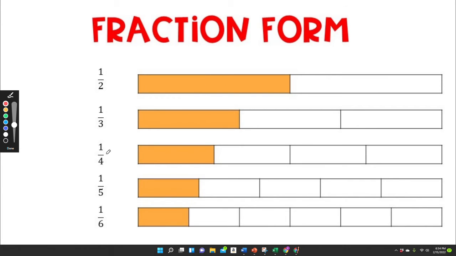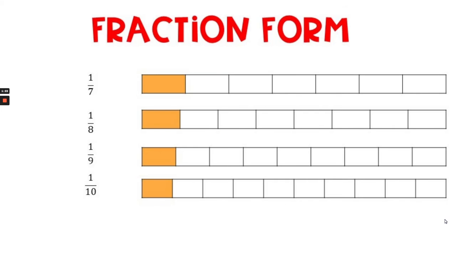There's 1/3, 1/4, 1/5, and 1/6. One seventh, 1/8, 1/9, and 1/10. What do you notice about the bottom number? The bottom number is getting larger. However, do you see that the shaded part is getting smaller? So the 1/2 remains the same.